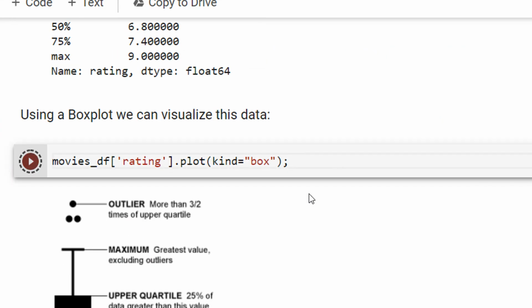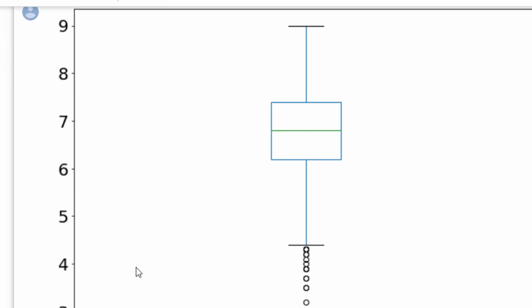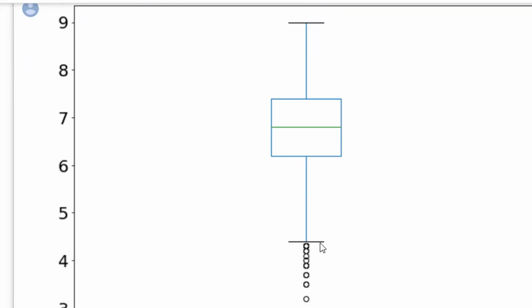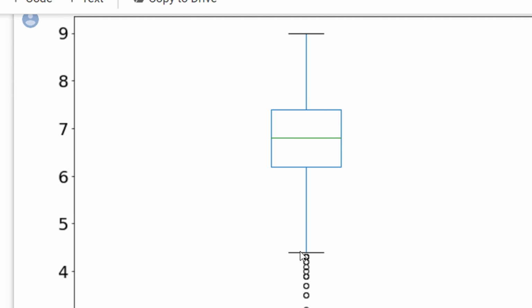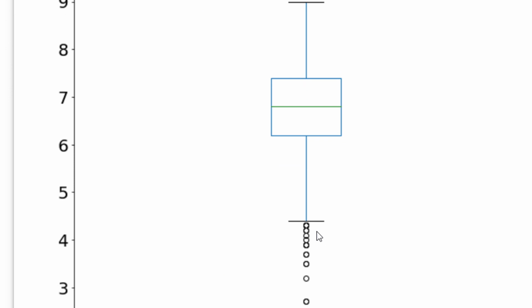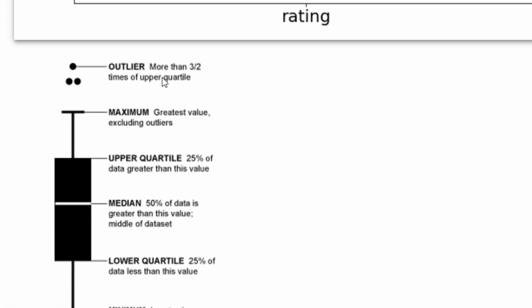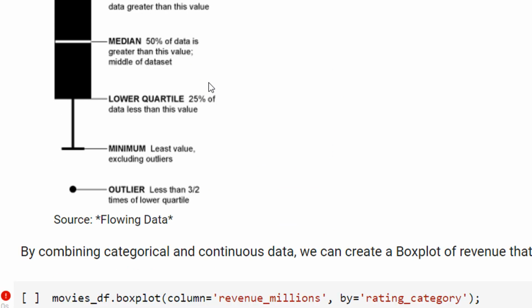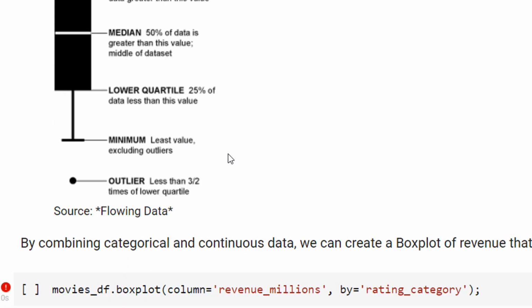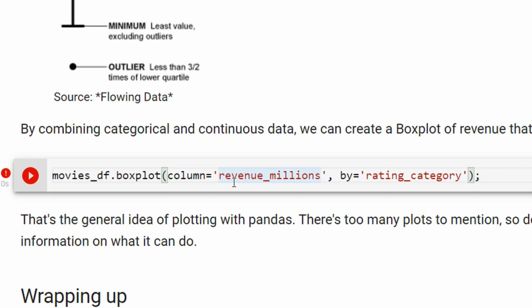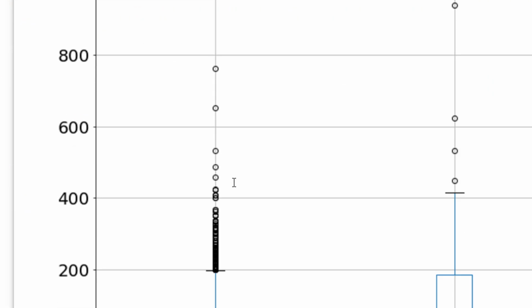Again, you can also plot a box plot. So you know what is a box plot? We have this one. So this is 25, 50 is the green line, this is 75. These are the min max and these are outside the interquartile range, right? You can just see the theory. So more than 3 by 2 times of the upper quartile and less value, excluding outliers. Okay. Again, we can do a box plot, right?